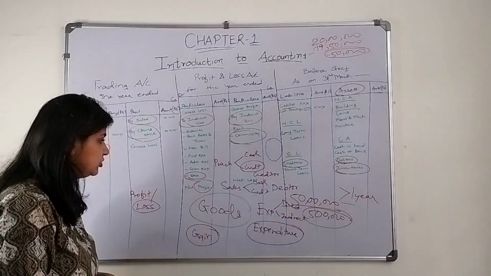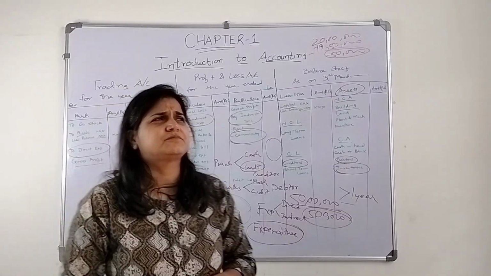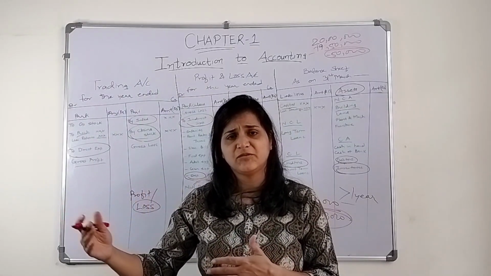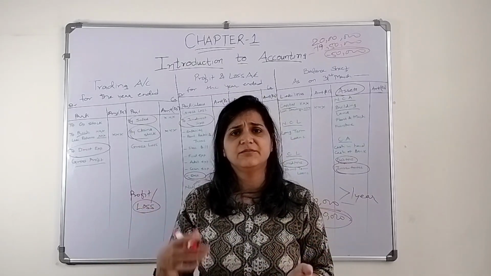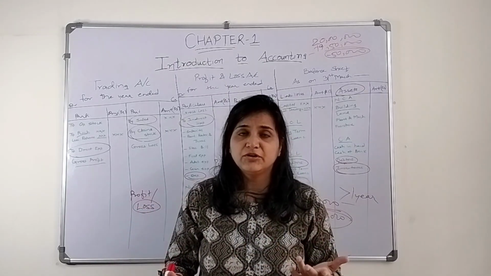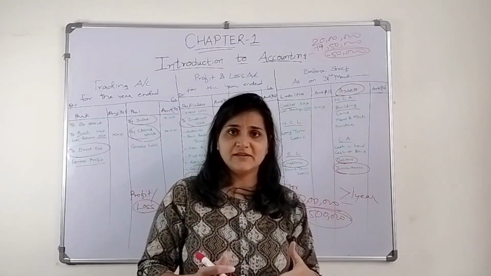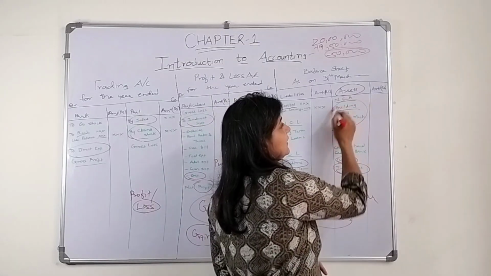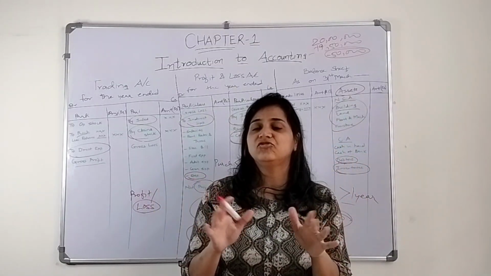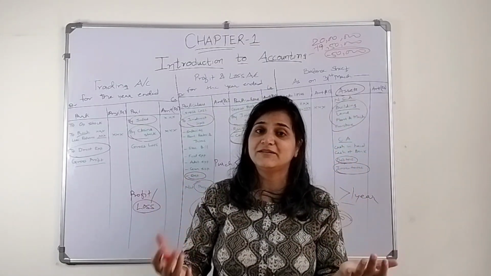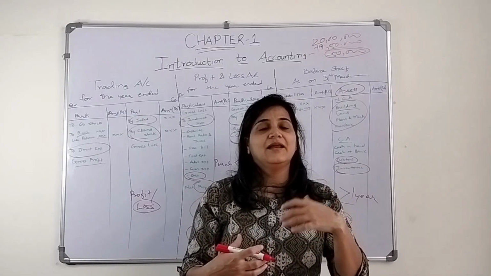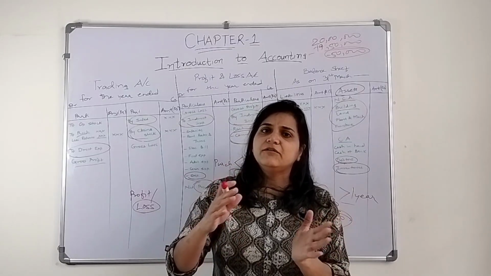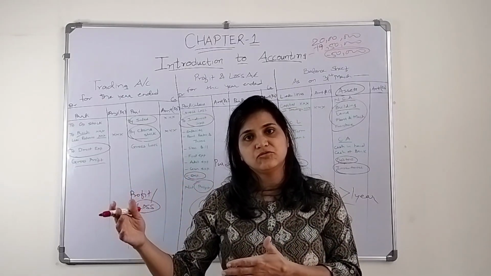I think I have covered all the terminologies, and we will go through certain other terminologies as and when we go through the next chapter. There are other terminologies: bills receivable, bills payable, deferred revenue expenditure. Like I said, there are fixed assets, tangible assets, and intangible assets. What is tangible? Tangible is what we can see and touch. Intangible is what we cannot see or touch, but still it is considered an asset, like goodwill, patent, copyright, trademark. They are also considered assets. We will go through those terminologies as and when we go through the next chapter.